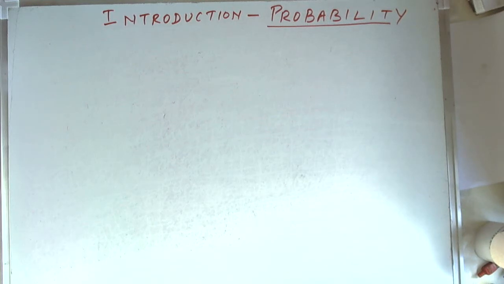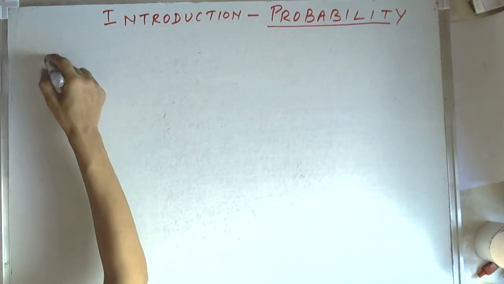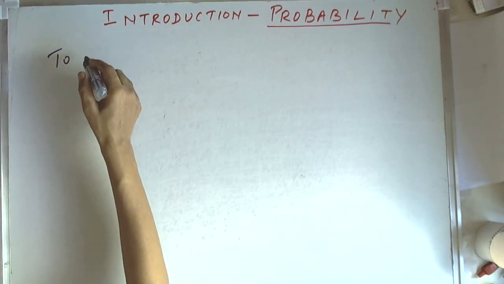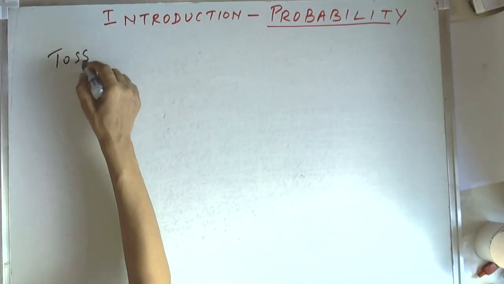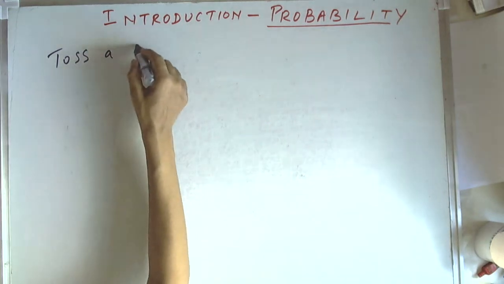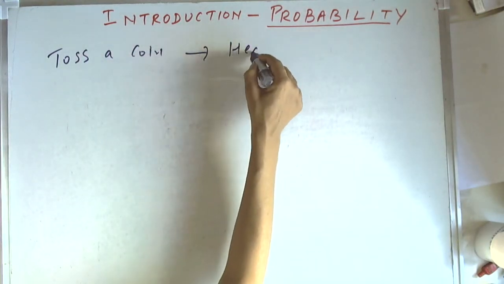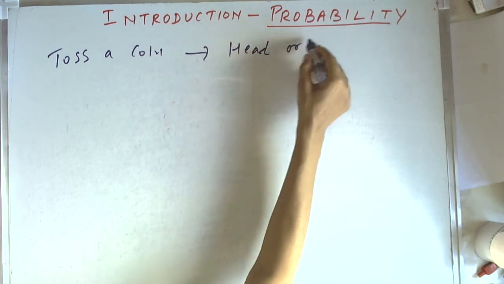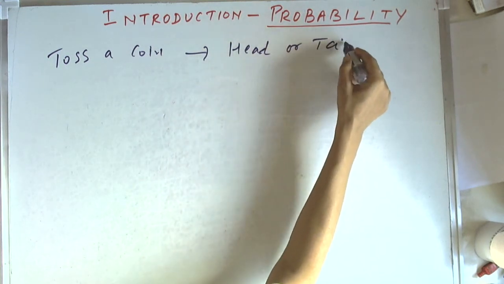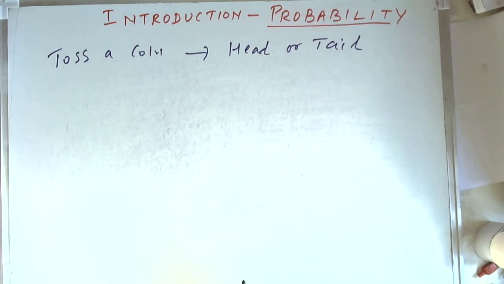When we have a coin, it has two sides, head and tail, and we toss the coin. So what can happen when we toss a coin? Either we can get head or tail. These are the only two outcomes, head or tail.